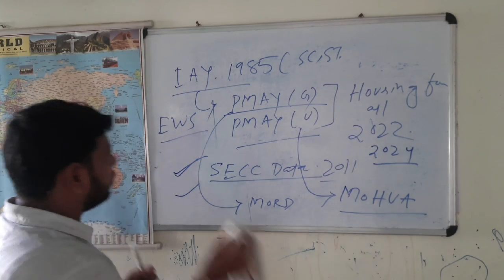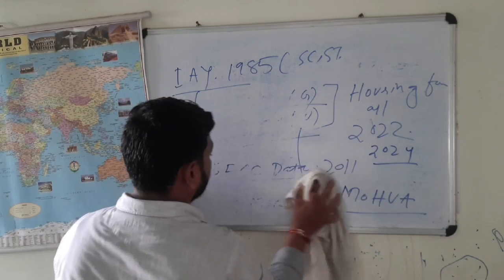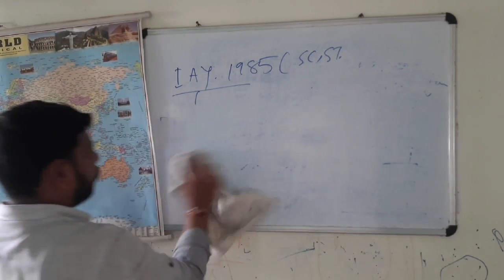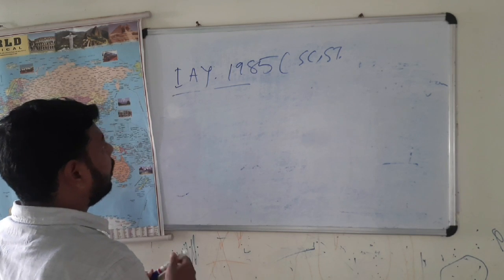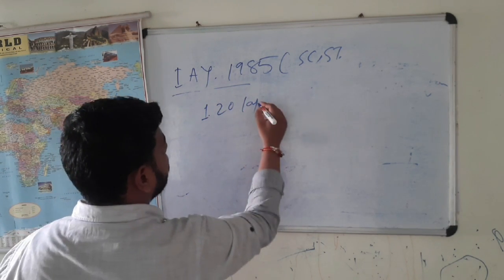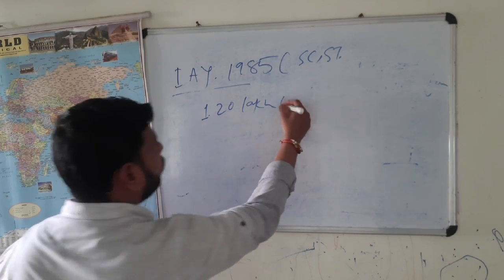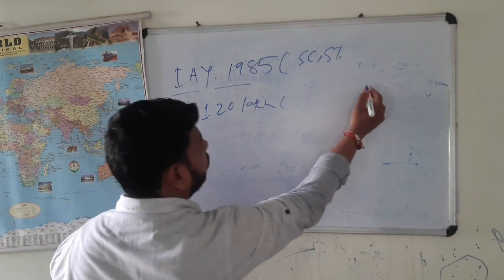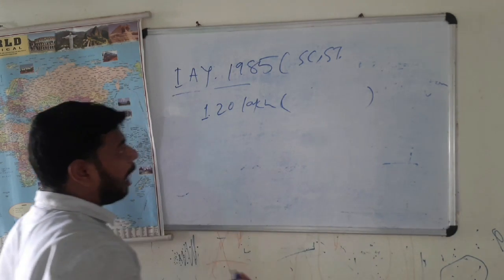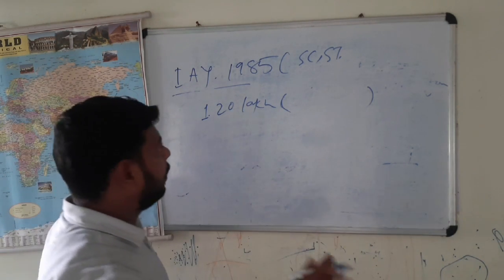And under these schemes 1.20 lakh are provided as financial assistance. Financial assistance to which people? To the people who are residing in non-IAP districts or in the plain areas.